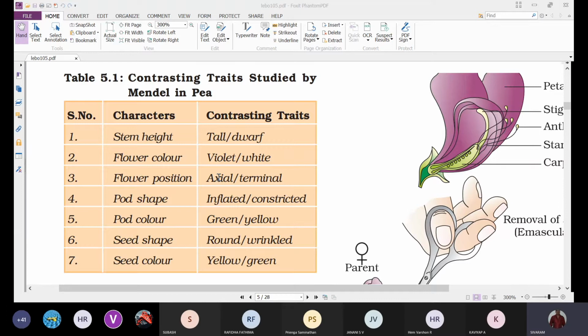The shape of the fruit is inflated, or we can say full. Full means without any wrinkles, straight. That is called inflated, and the opposite is constricted.